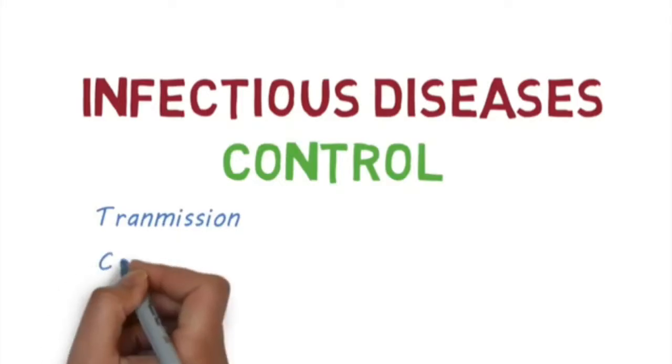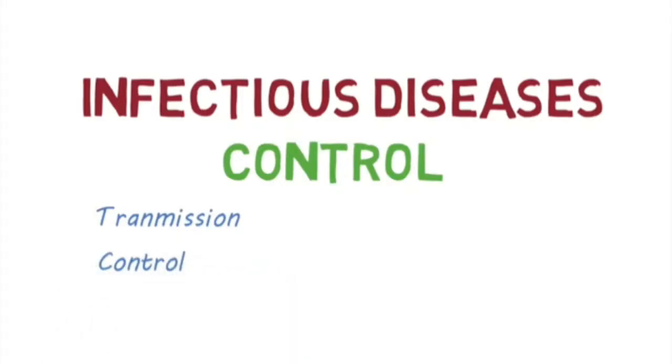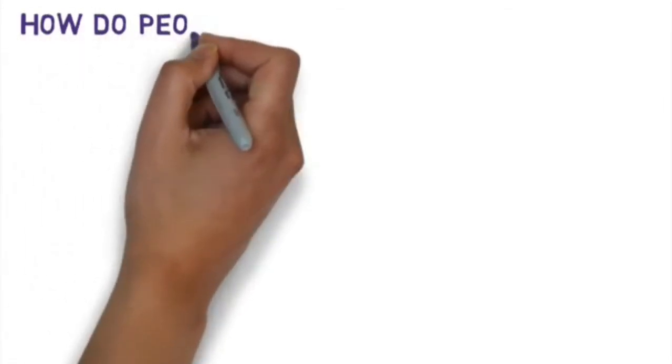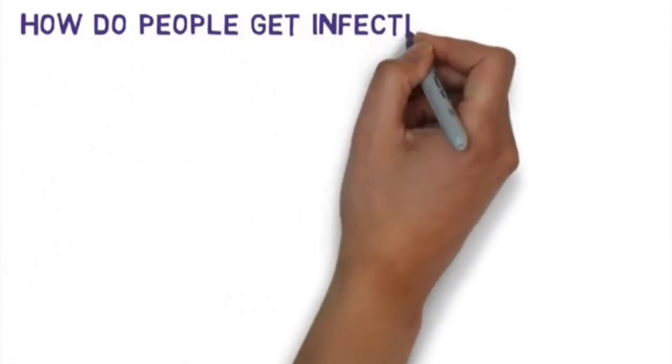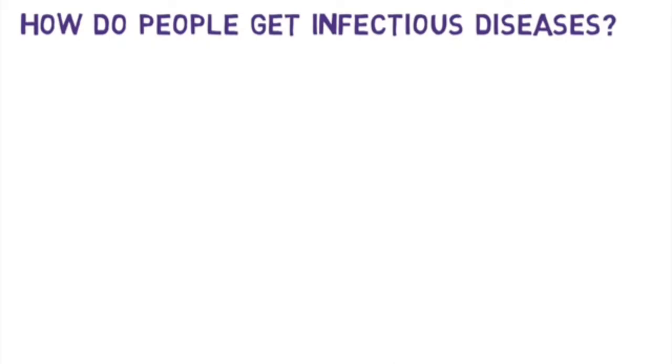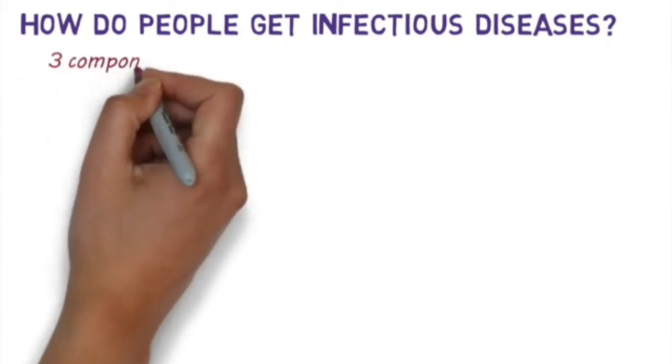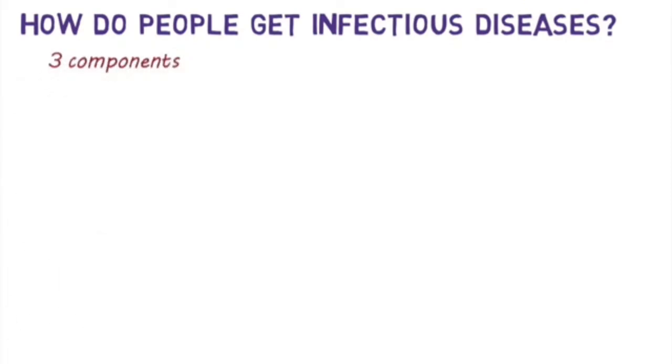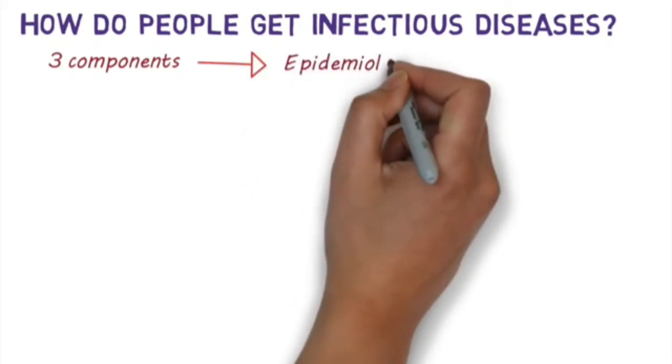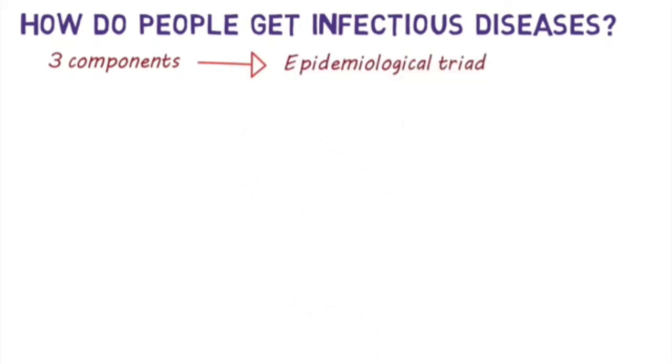Diseases are transmitted in a few different ways, and there are a few different ways to control their spread. First, let's have a look at how people can get infected with these diseases. In general, there are three main components that need to interact with each other for an infectious disease to occur. This model of infectious disease causation is called an epidemiological triad.